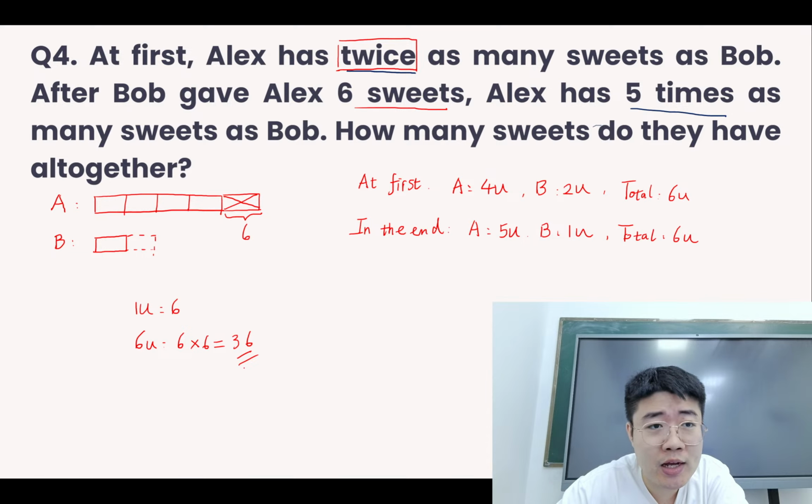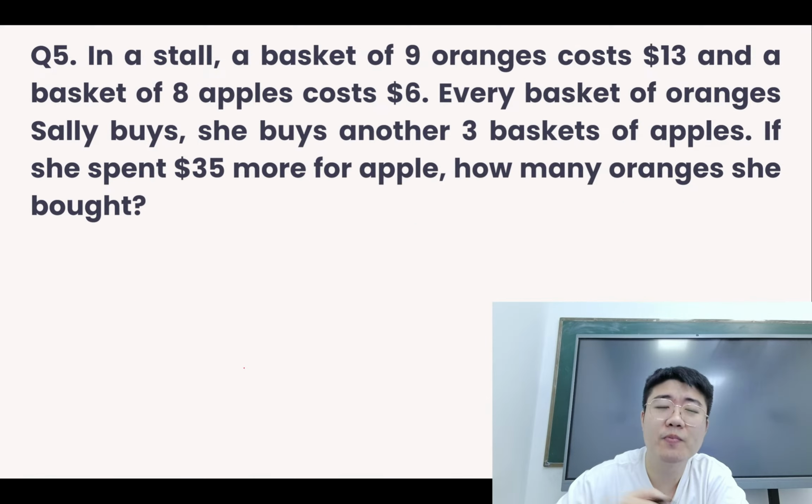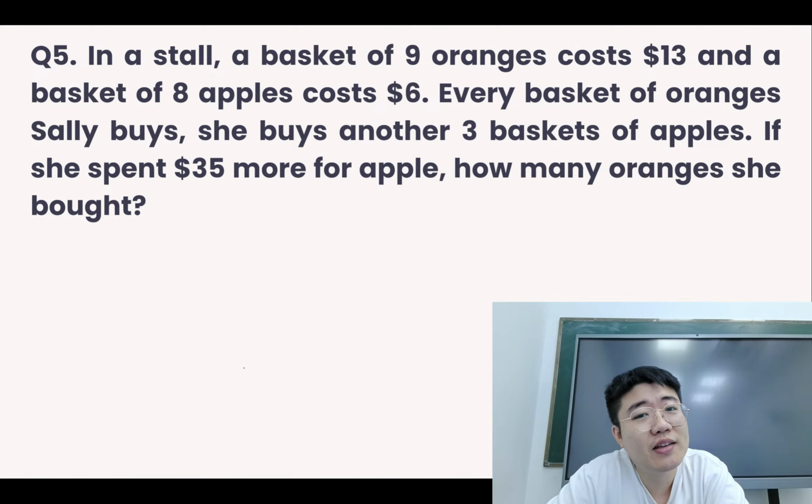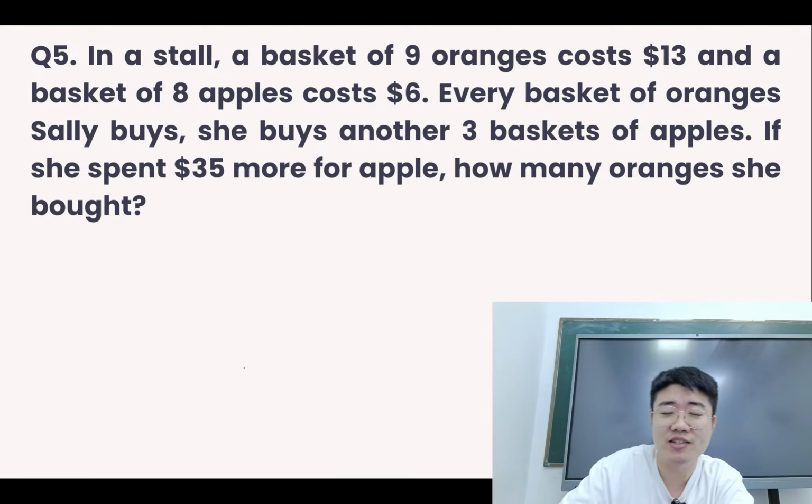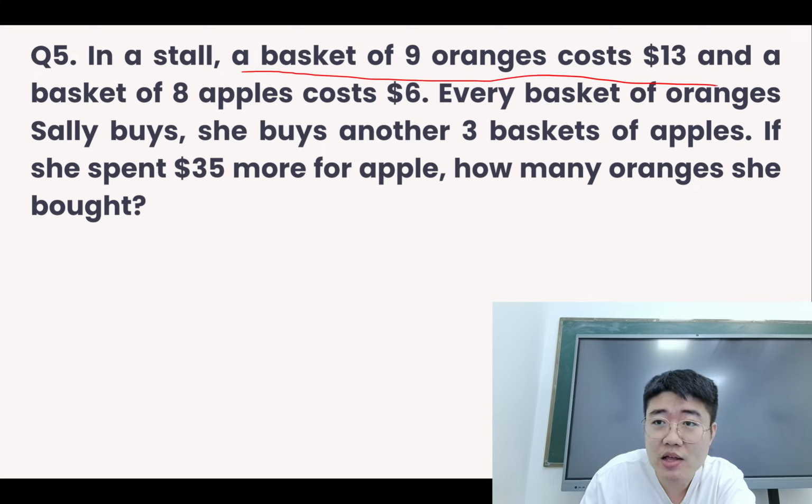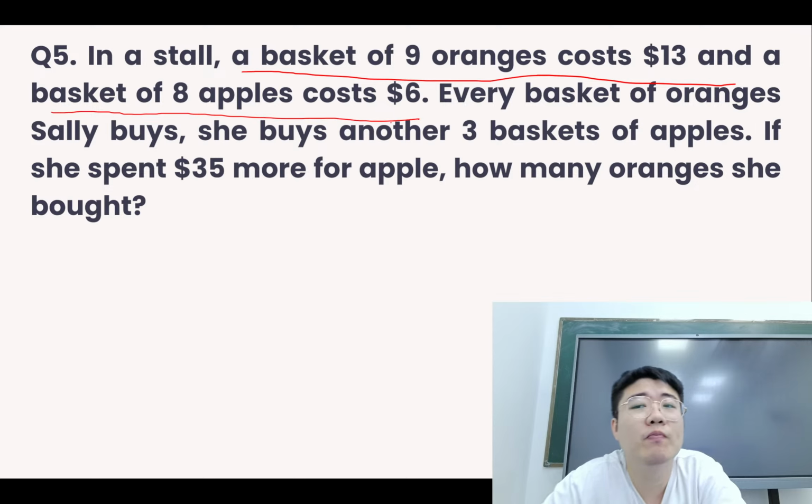Alright, so then let's take a look at question 5. Now this one says a basket of 9 oranges costs $13. A basket of 8 apples costs $6. So let's underline it first. Keep it a good habit. 1 basket, 9 oranges, $13. The other one is 1 basket, 8 apples, $6.